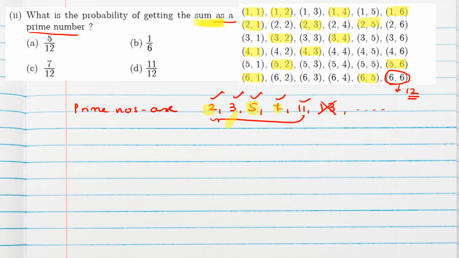So we can write here n of s, that means total outcome is 36 as we are throwing two dice. But for favorable outcome, suppose e is the event here, the sum should be a prime number. So favorable outcomes will be, how many are there? 1, 3, 7, 11, 13, 14, 15. So probability will be 15 by 36. That means from 3 we can cancel, isn't it? So 5 by 12 is the answer.